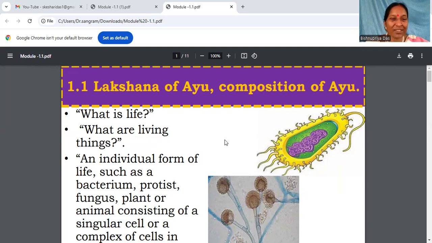Better still, what are living things, or what are the living characteristics? From the 11th and 12th classes, we know that bacteria, protista, fungi, plants, animals, and even human beings are living, and they have certain characteristics which are different from non-living beings.